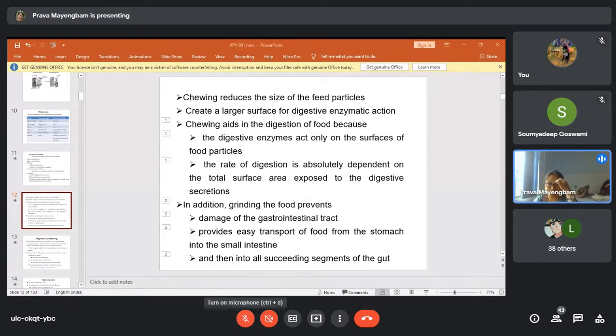The next term is deglutition. Deglutition is another name for swallowing. That is the propulsion of food from the oral cavity to the esophagus through the pharynx, which carries it further to the stomach. That means the process by which the food material is passed from the oral cavity, through the pharynx, then to the esophagus and then to the stomach, is called deglutition.